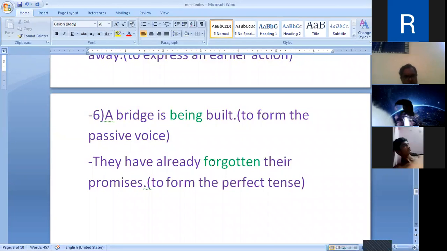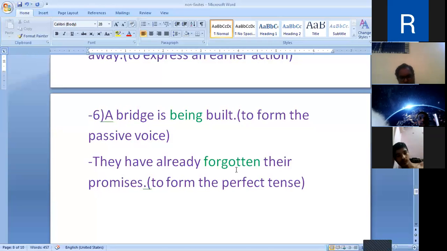And then the most important use of the past participle. The most important use of the past participle is to form the perfect tense. Earlier, we have seen that the present participle is used to form the continuous tenses: present continuous, past continuous, and future continuous. Likewise, the past participle is used to form the perfect tenses: the present perfect, the past perfect, and the future perfect. Look at here.